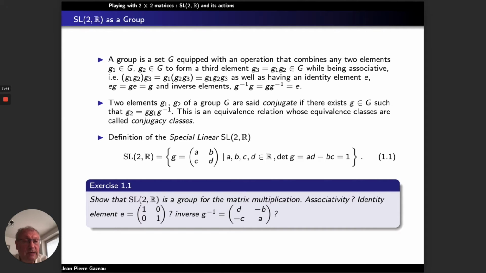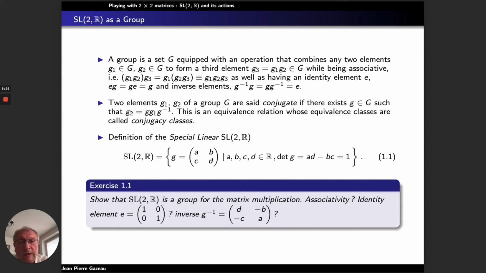A group has an identity element E, which preserves any element of the group under the operation: E G is equal to G E is equal to G. And every element has an inverse, which we call G to the minus 1: G to the minus 1 times G is equal to G times G to the minus 1 is equal to E.